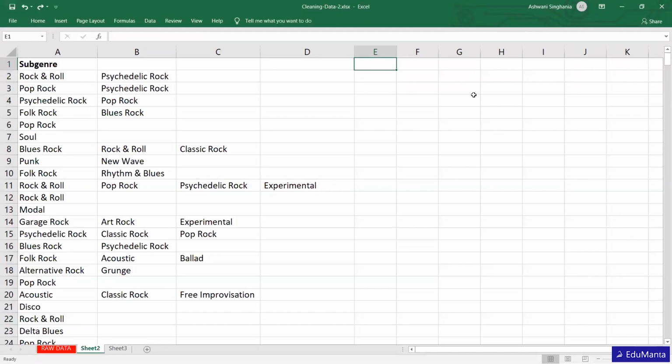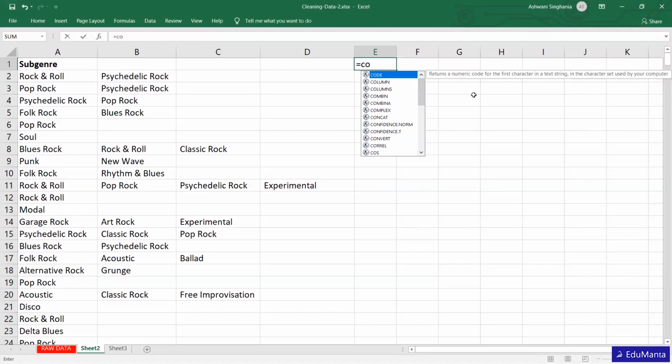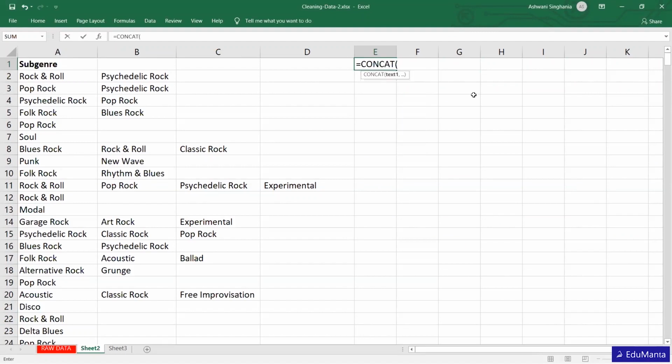For example, we want this, then a space, then this, then a space, then this, again a space, then this.